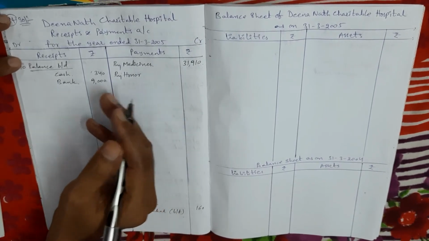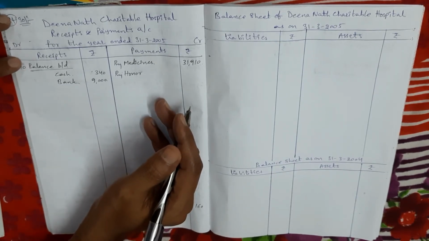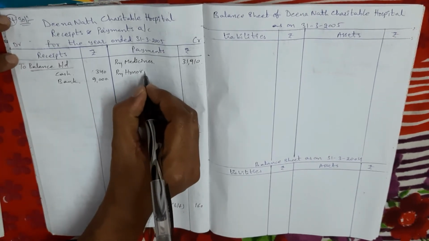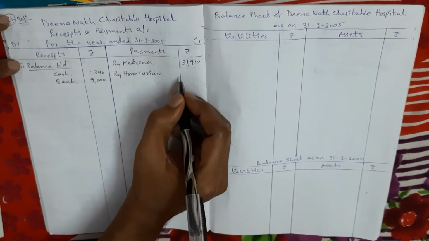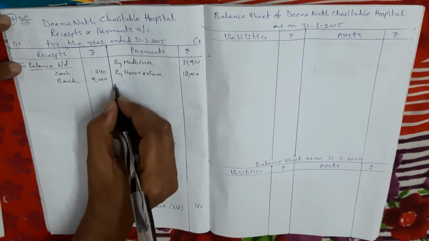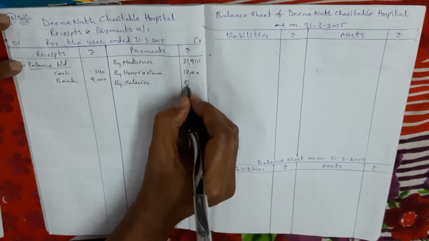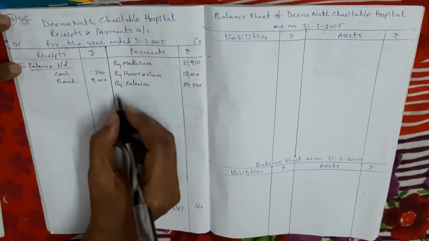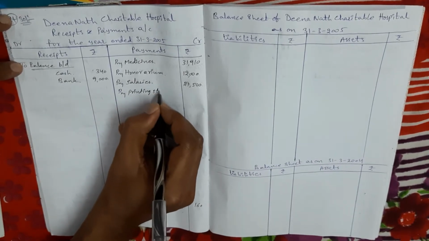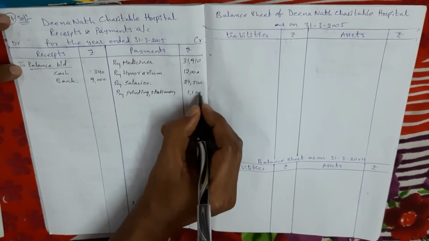So my dears, remember, what are the items given in income and expenditure account debit side, that comes in receipts and payments account credit side, and what are the items given credit side, that comes debit side. Okay, you know that. Honorarium to doctors 12,000 rupees. Next, salaries, there is no adjustment, 27,500. Printing and stationery, no adjustment, printing and stationery 1,100.